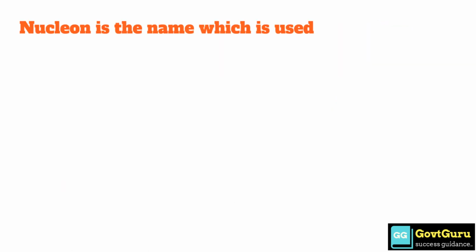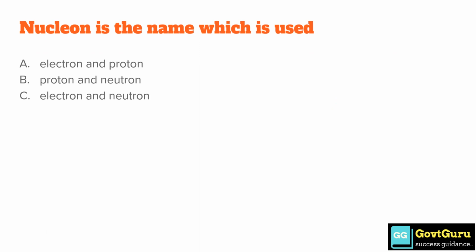Nucleon is the name which is used for? Option A, electron and proton. Option B, proton and neutron. Option C, electron and neutron. And option D, none of these. So the answer is option B, proton and neutron.